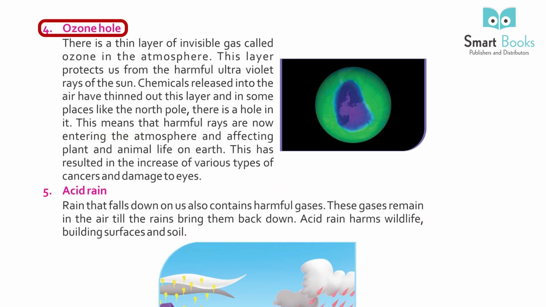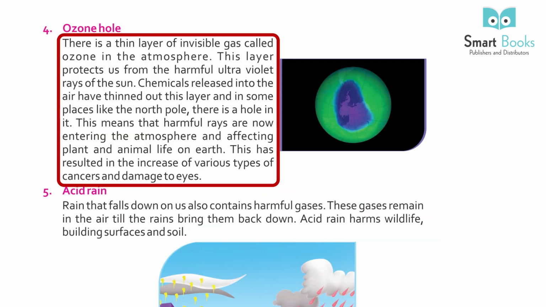4. Ozone hole. There is a thin layer of invisible gas called ozone in the atmosphere. This layer protects us from the harmful ultraviolet rays of the sun. Chemicals released into the air have thinned out this layer, and in some places like the North Pole, there is a hole in it. This means that harmful rays are now entering the atmosphere and affecting plants and animals' life on Earth. This has resulted in the increase of various types of cancers and damage to eyes.